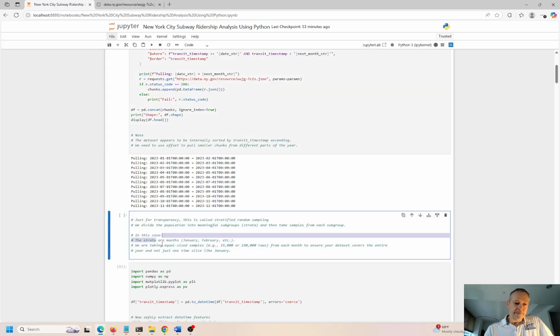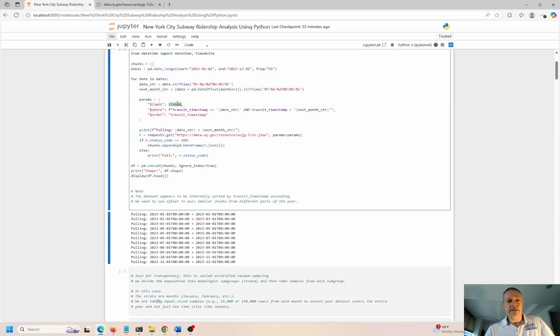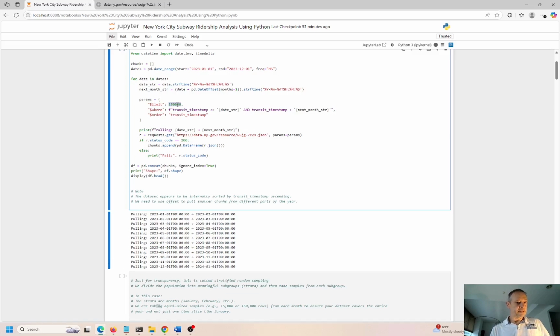So we're getting all the months. You'll see that in just a minute. And we're taking equal-sized chunks. That's what this is. So 150,000 records from these months. But again, the data was so massive, I had to do that just to get this thing done and just to be able to answer the questions that I wanted to answer, okay?